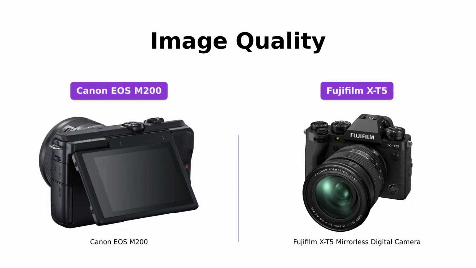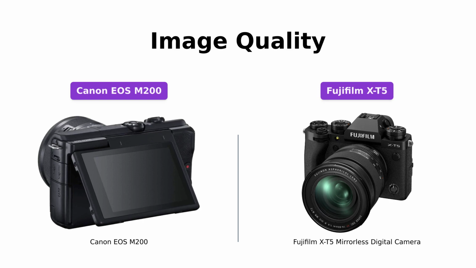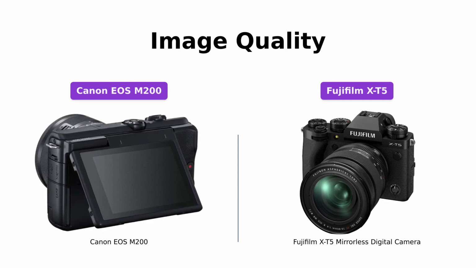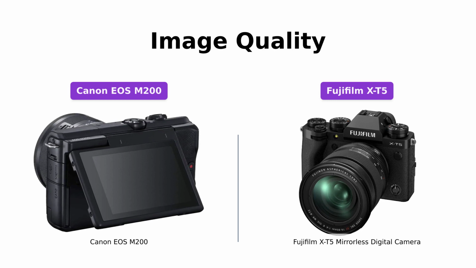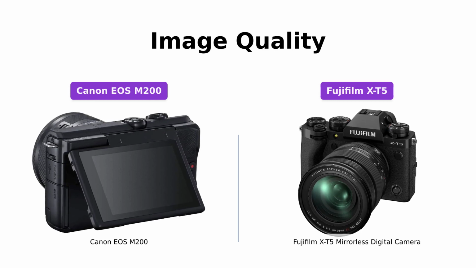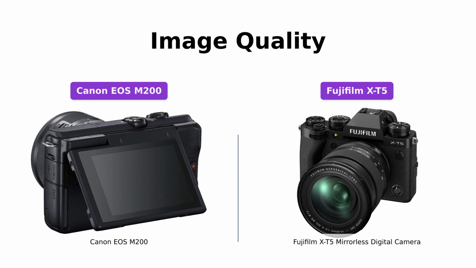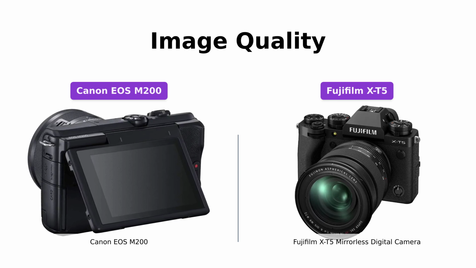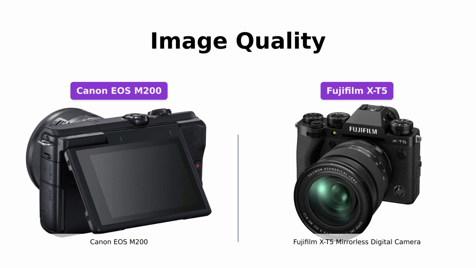Both cameras deliver excellent image quality, but they differ in sensor resolution. The Canon EOS M200 features a 24.1 megapixel CMOS sensor, which provides great detail and accurate colors. On the other hand, the Fujifilm X-T5 boasts a class-leading 40.2 megapixel X-Trans 5 HR CMOS sensor. Its impressive resolution allows for even more detailed and vibrant images.